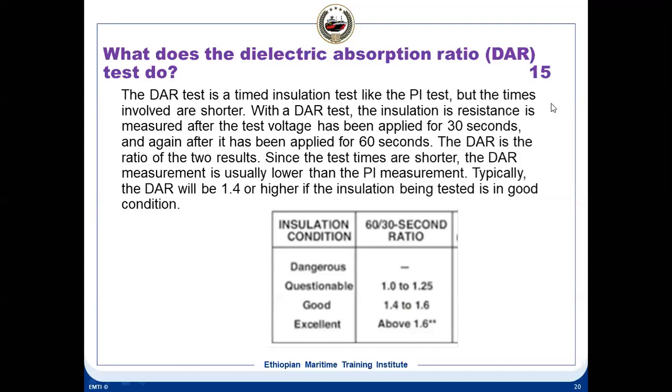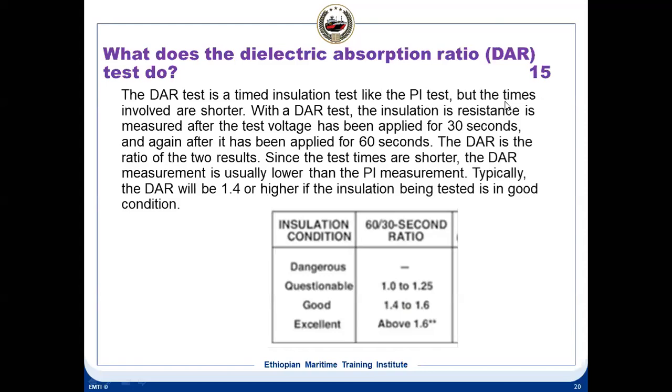So these are the few tests. What we do is the insulation resistance test. Then we have the DAR test, that is the dielectric absorption test. For the dielectric absorption test, first we do it for 30 seconds and take the readings, then for 60 seconds and take the readings. And the PI test is for 1 minute and 10 minutes: you apply for 1 minute, then for 10 minutes.